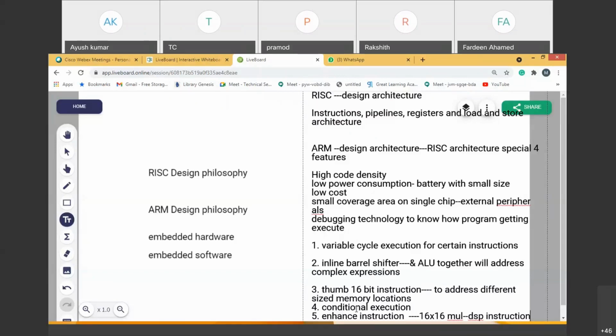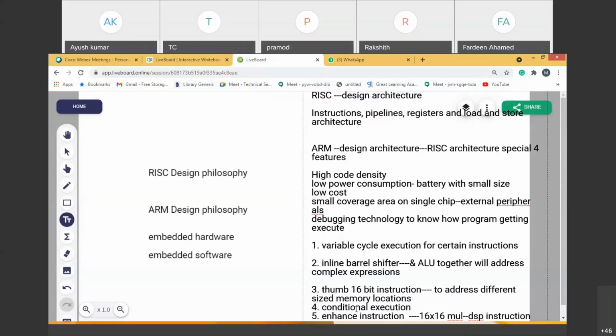It has extra instructions called the 16-bit Thumb instruction set to address different size memory locations, as well as to make the processor speed faster. It also has the conditional execution feature. What is the meaning of that? Every instruction's condition is checked before its execution.